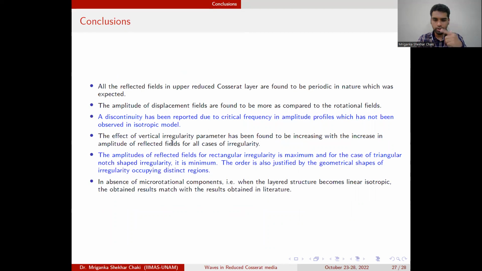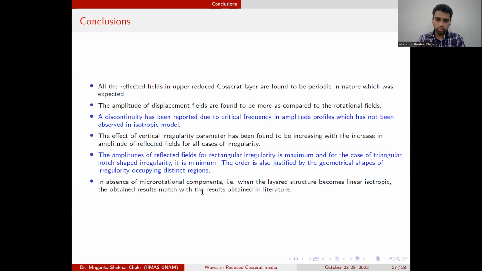The effect of the vertical irregularity parameter is found to increase the amplitude profiles. We also found that the amplitude of the reflected fields for the rectangular irregularity is maximum, then the parabolic shaped irregularity, and then the triangular notch shaped irregularity. This order is also justified by the geometrical shape, in terms of how much space they occupy in the same span.